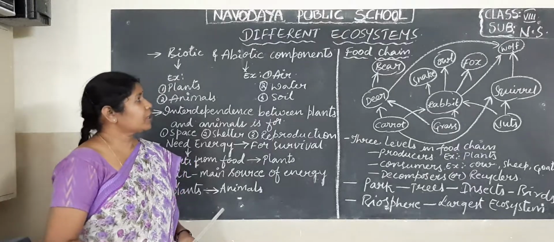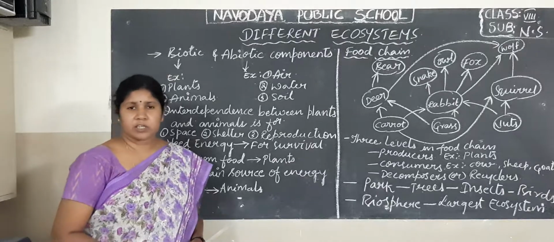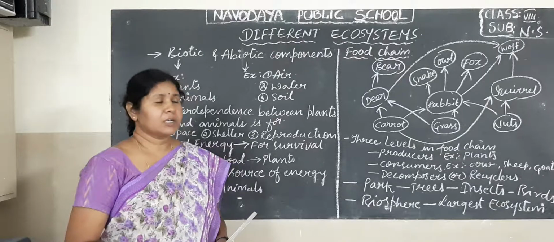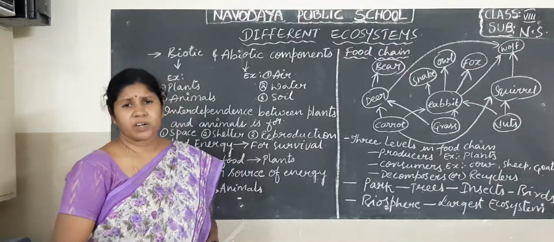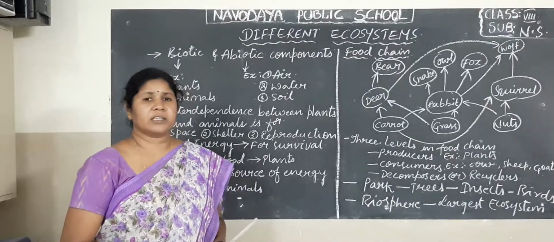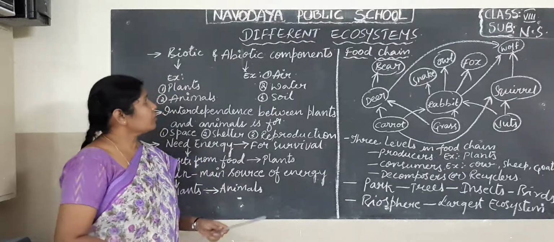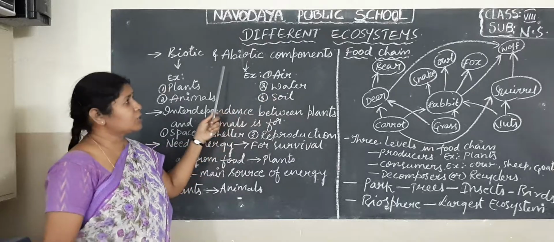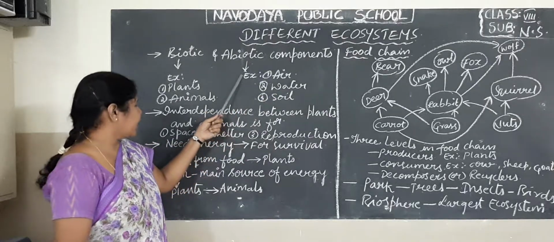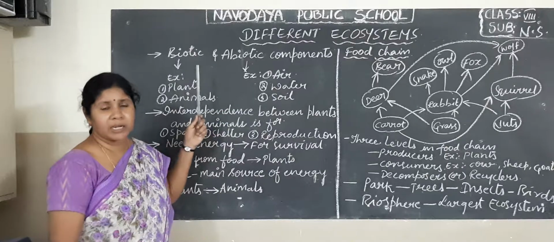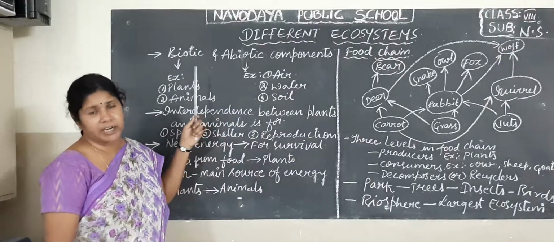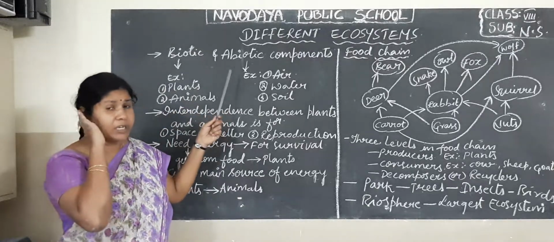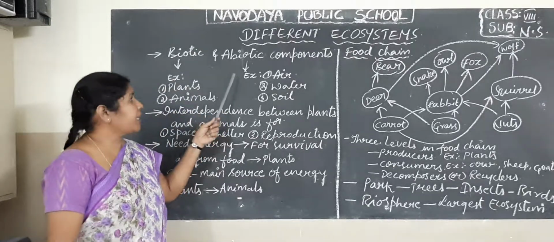In the previous class, you have studied the different ecosystems, for example, forest ecosystem, grassland ecosystem, desert ecosystem, and aquatic ecosystem. So when you come to an ecosystem, what are the major components we can find in it? There are mainly two components, that is biotic and abiotic components.